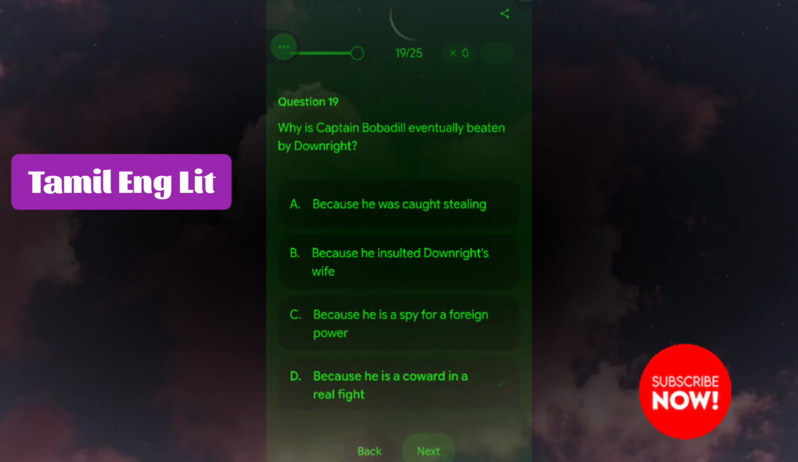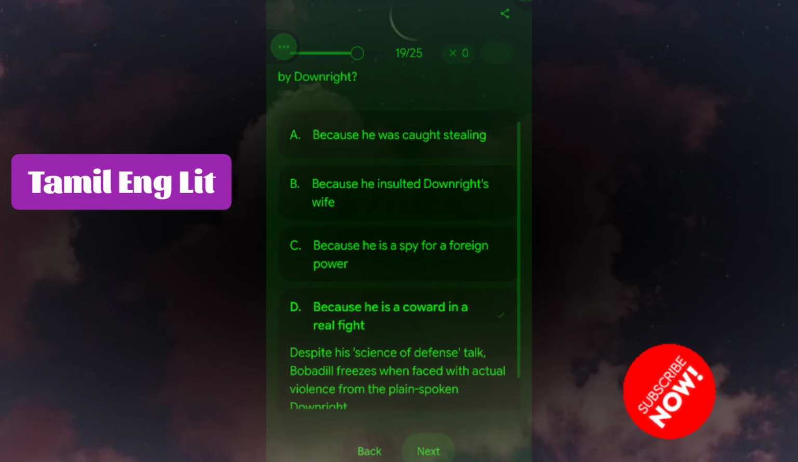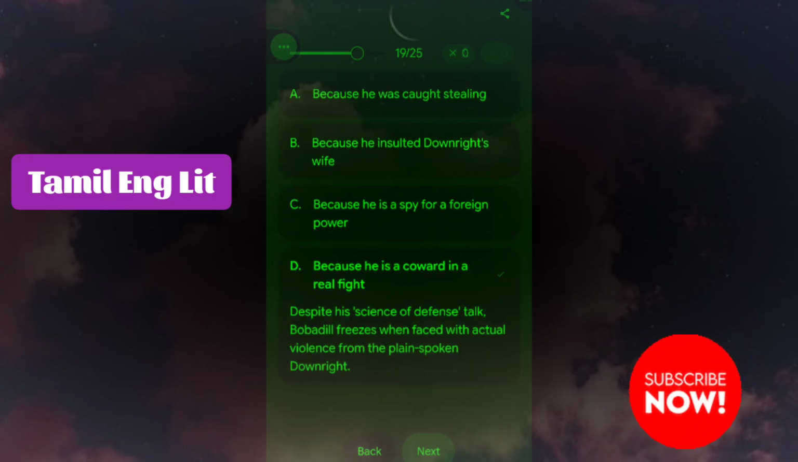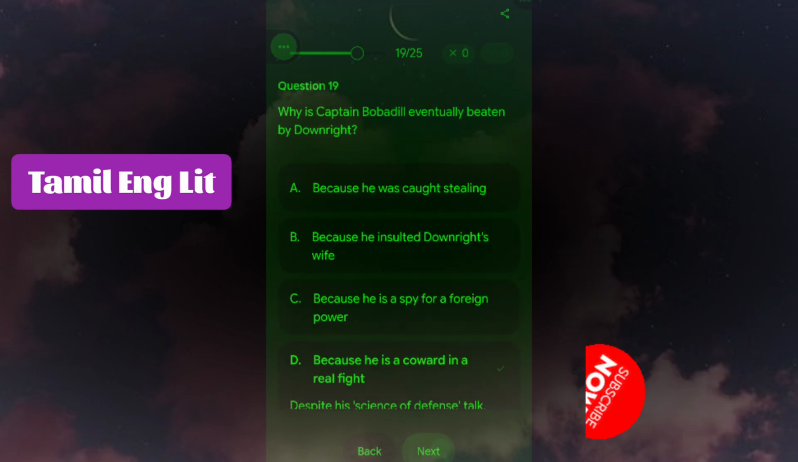Next question is, why is Captain Bobadil eventually beaten by Downright? Because he is a coward in a real fight. Despite his fencing talk, Bobadil freezes when faced with actual violence from the plain-spoken Downright.